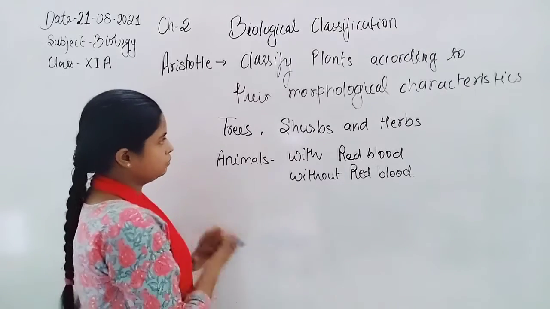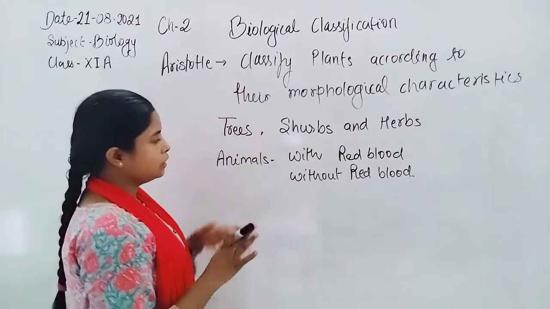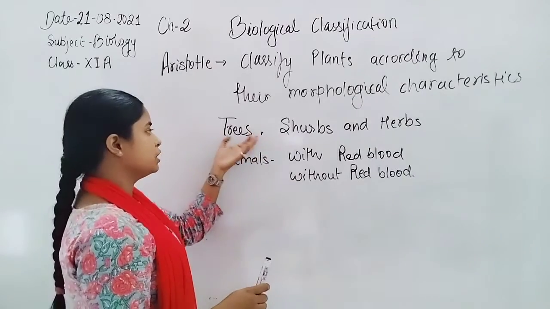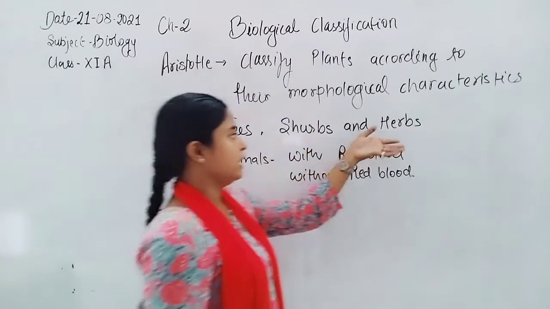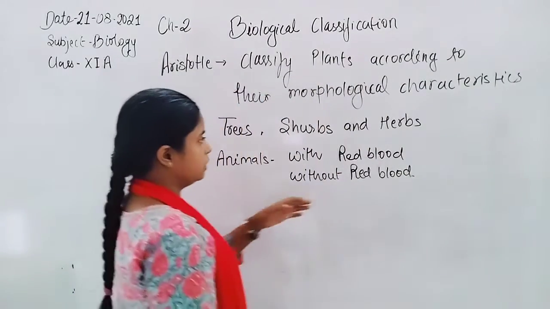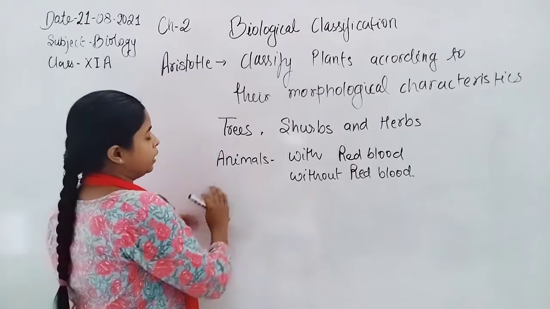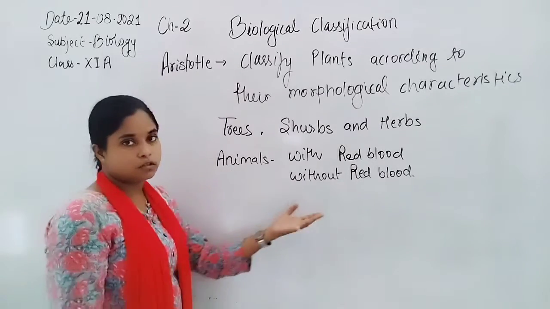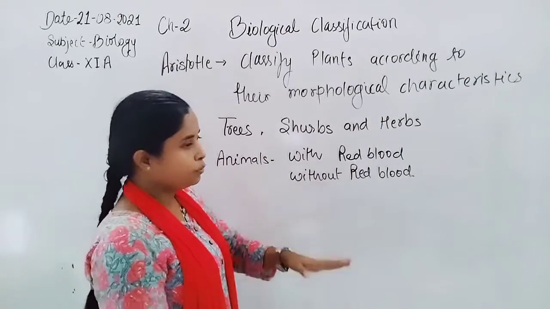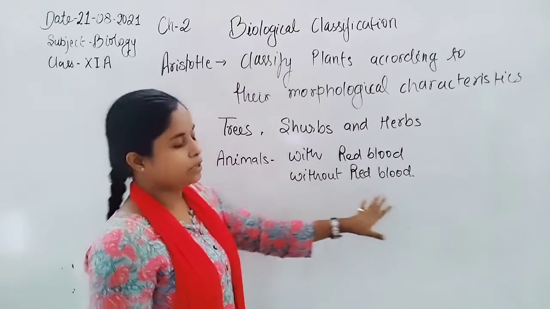He just observed the morphological characteristics of plants, then divided them into trees if they are more than 3 meters in height, less than 3 meters shrubs, and less than 2 feet included into herbs, or showing the characteristics of herbs. Now he also divided animals on the basis of the presence of red blood and grouped them into two groups: animals with red blood or without red blood.